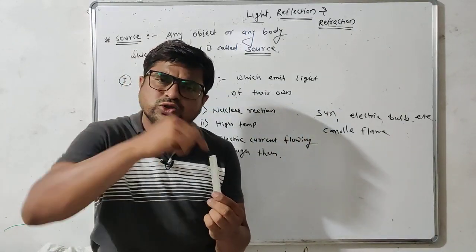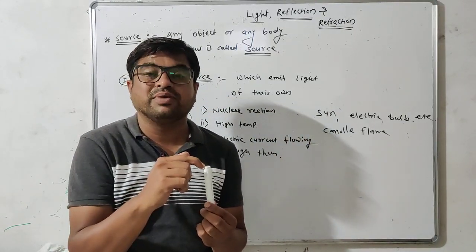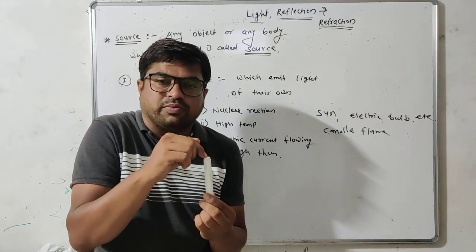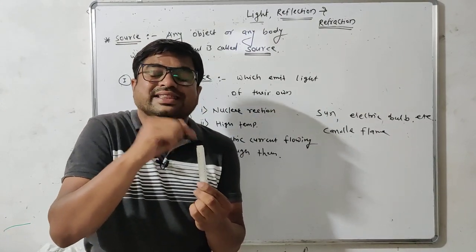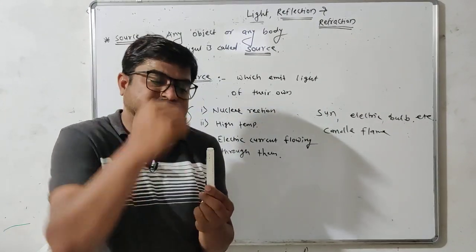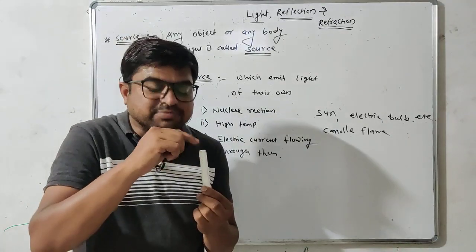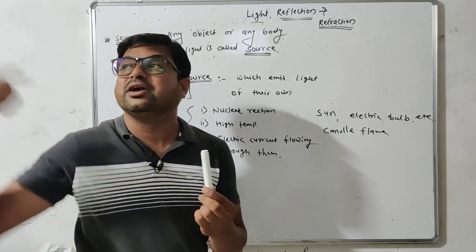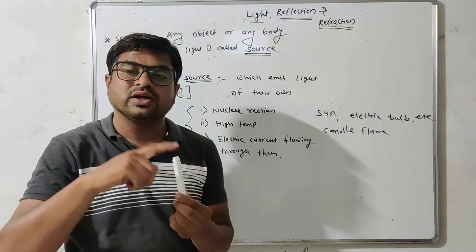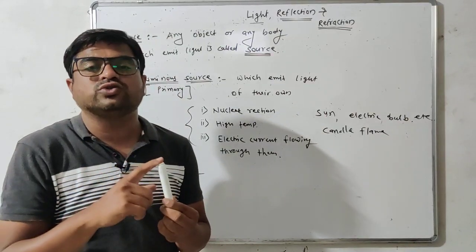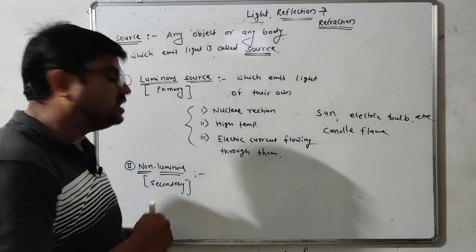That means it also behaves as a source, but the light scattered by this marker is not produced inside it. This marker is illuminated by the light of a primary source. Such sources of light are called secondary sources.